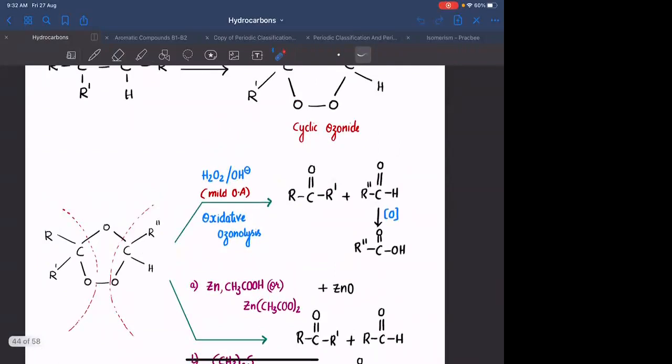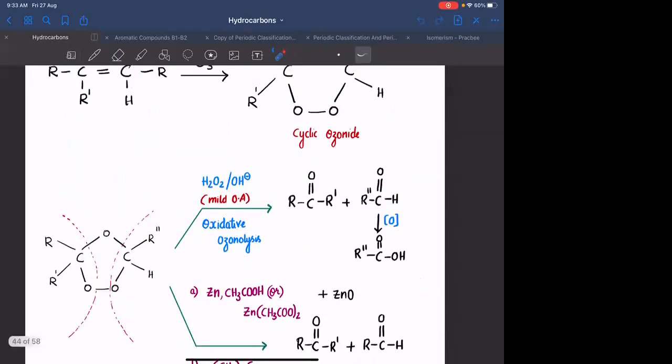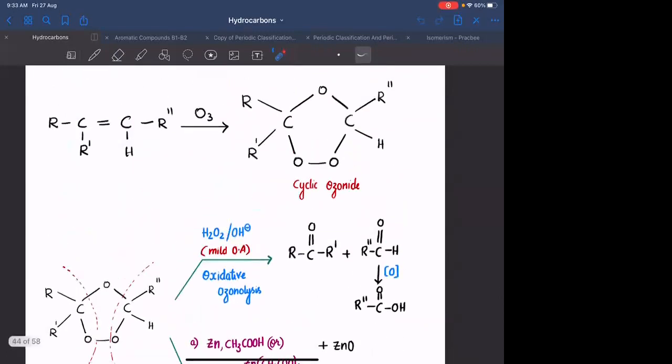After this, there are two types of ozonolysis: reductive ozonolysis and oxidative ozonolysis. For oxidative ozonolysis, the reagent is H2O2 in the presence of a base. And for reductive ozonolysis, you again have two different reagents: zinc in the presence of acetic acid, or zinc acetate, or dimethyl sulfide.